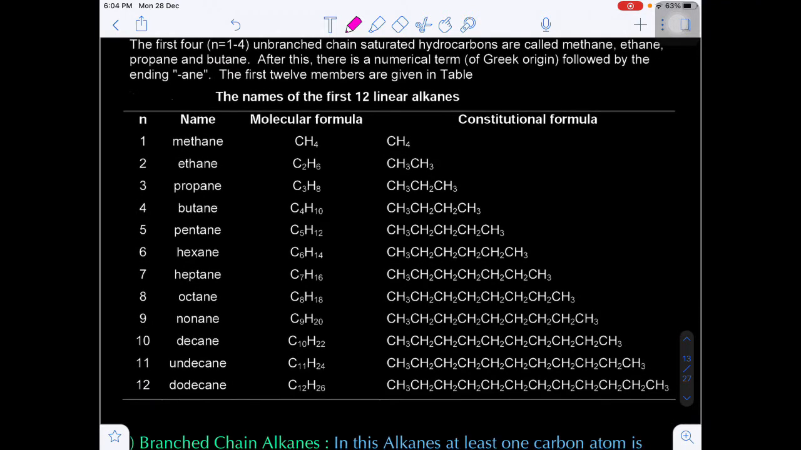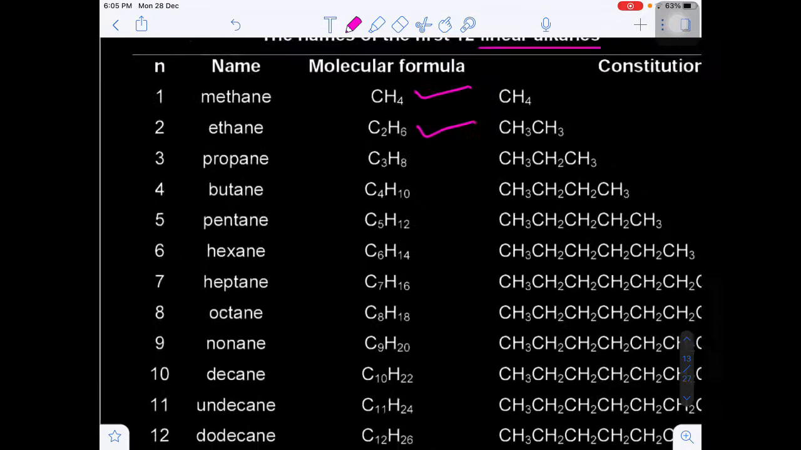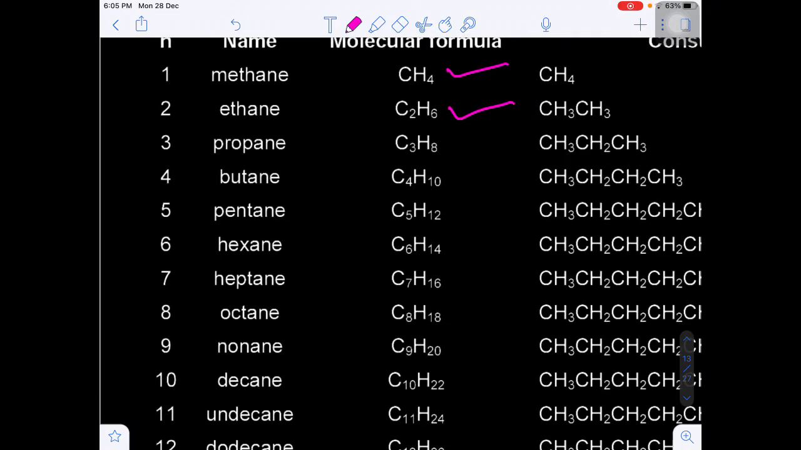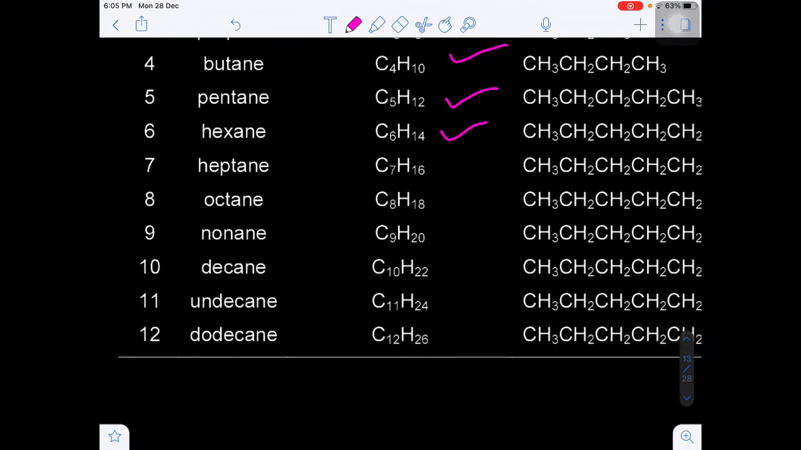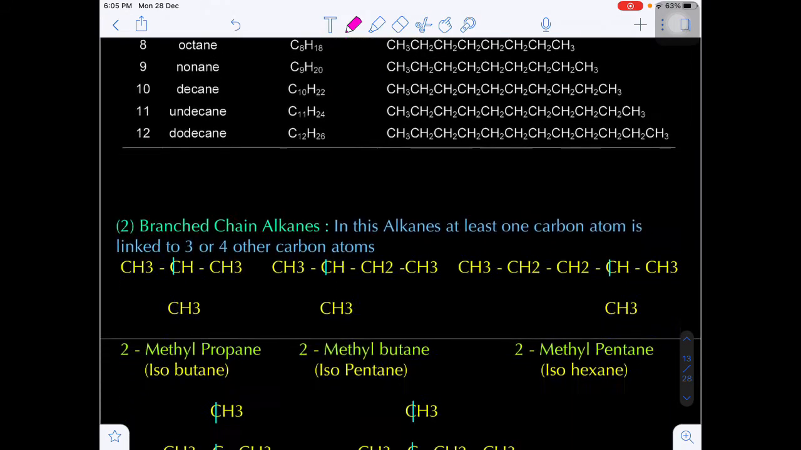Okay, now here is the list of 1 to 12 unbranched straight chain, nothing but linear alkanes. CH4 methane, C2H6 ethane, C3H8 propane, butane, pentane, hexane, heptane, octane, nonane, decane, undecane, dodecane.